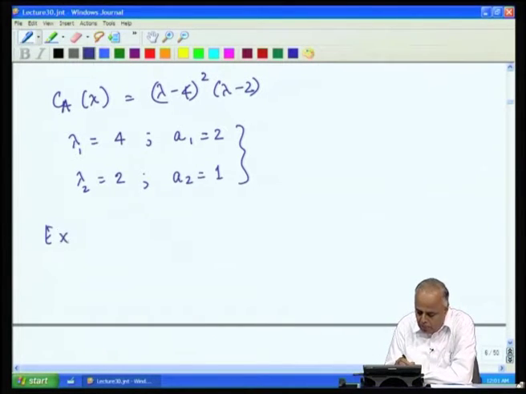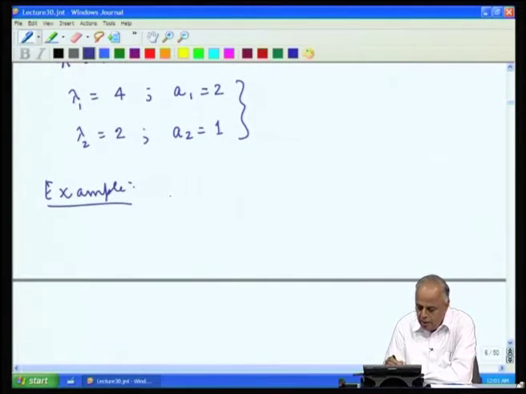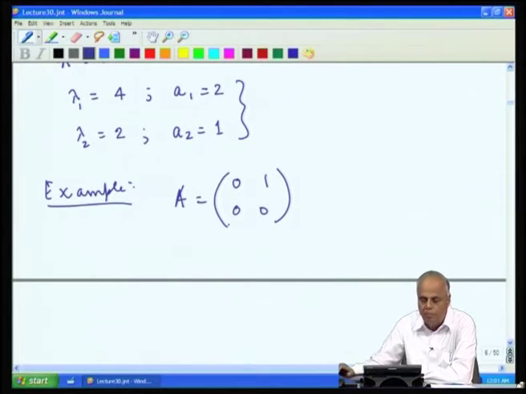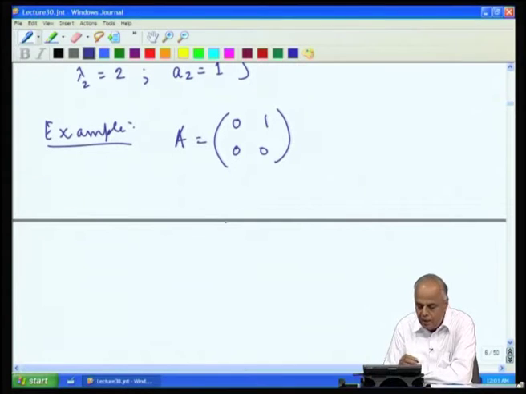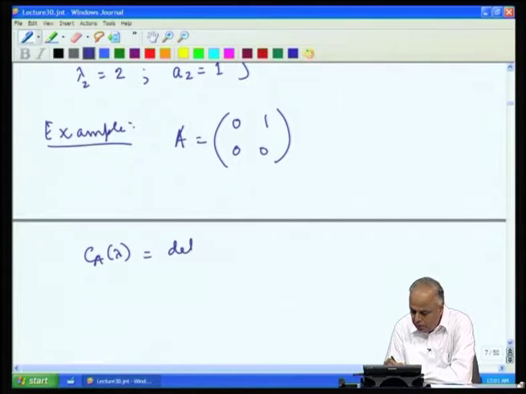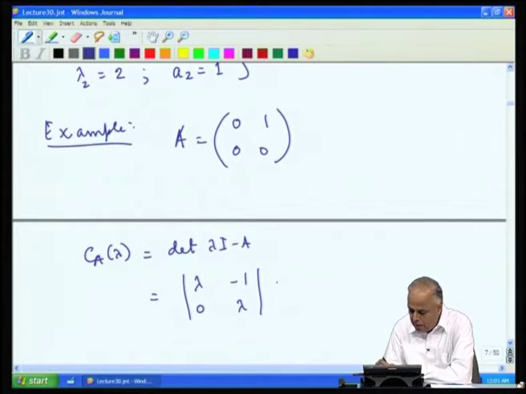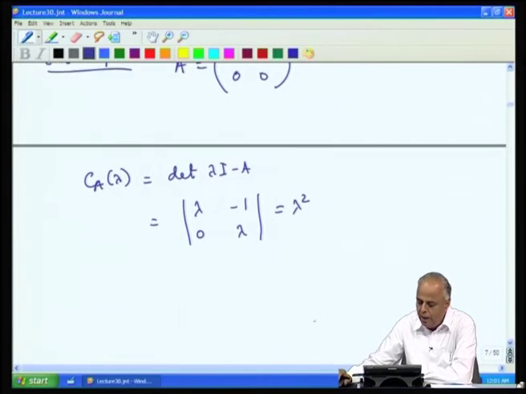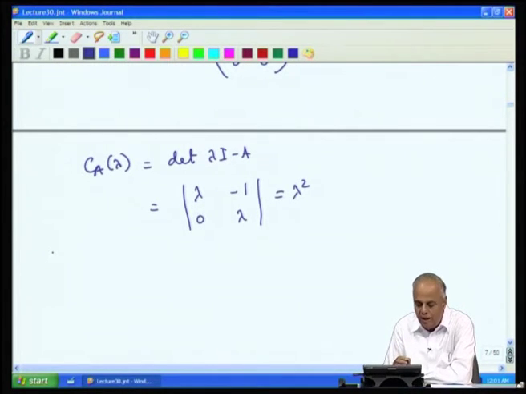Let us look at another example, a simple example. A equal to 0 1; 0 0. We treat all these as complex matrices, remember. In this case, we have the characteristic polynomial, which is the determinant of lambda I minus A, which is lambda squared, and therefore, there is only one eigenvalue, lambda 1 is 0 and its multiplicity is 2.